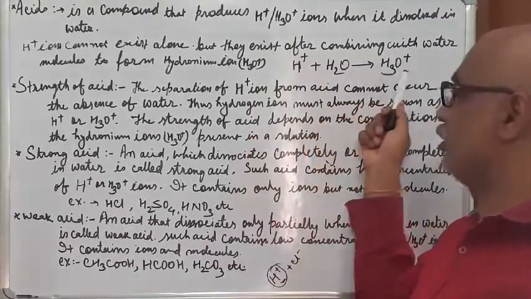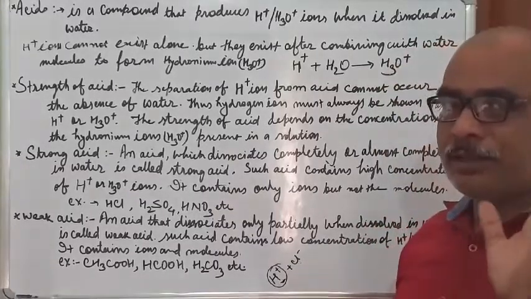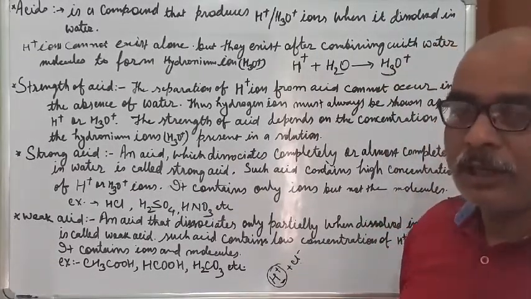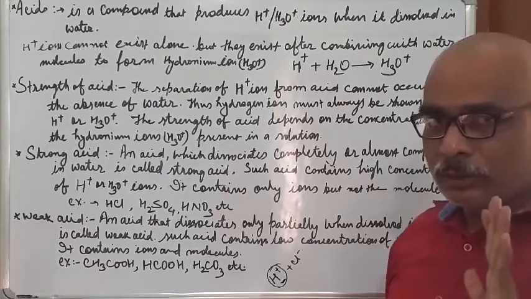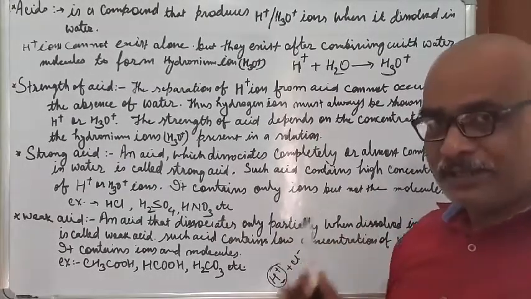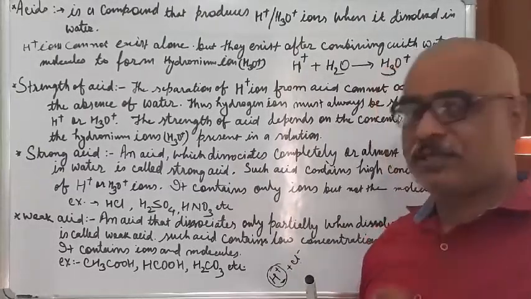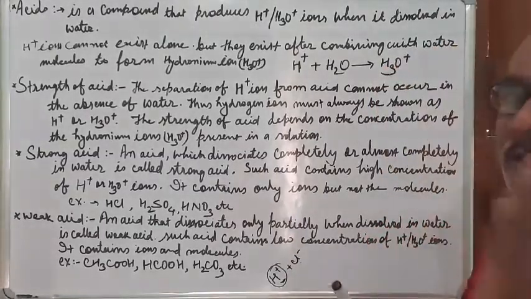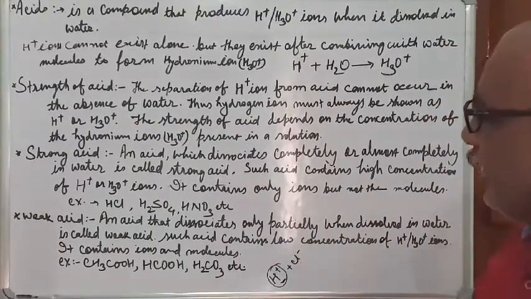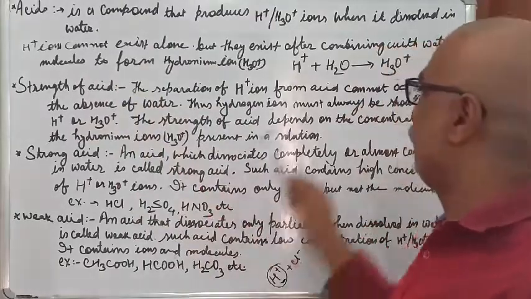So you won't get hydrogen ion in water when you practically try to look into it. H plus ion always exists as hydronium ion. Remember this. ठीक है, मतलब कि H plus ion कभी भी अकेले नहीं रहेगा,